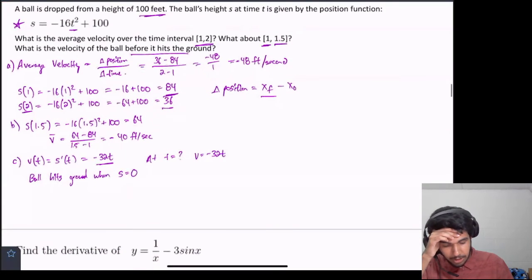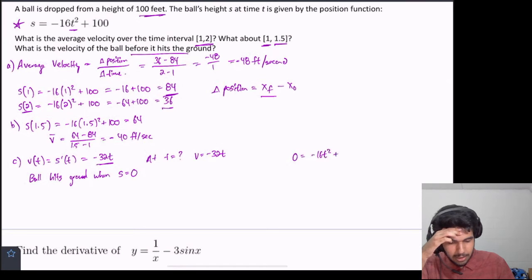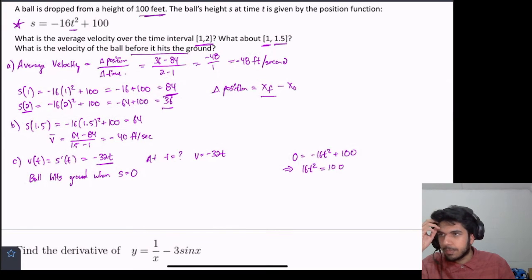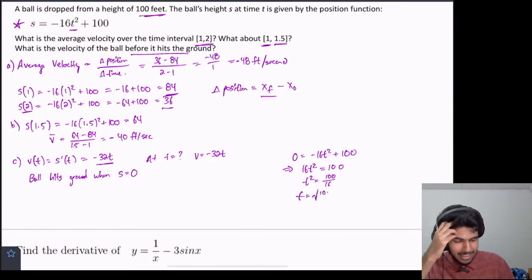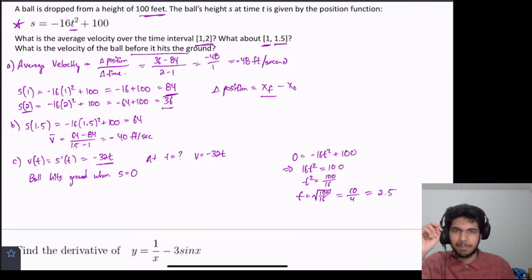So, well, let's just solve for it, right? 0 equals negative 16t squared plus 100. This tells us that 16t squared equals 100, right? And, well, t squared equals 100 divided by 16. t equals the square root of this. And luckily we have a perfect square on the numerator and denominator. And this tells us at t equals 2.5 seconds, it'll hit the ground.